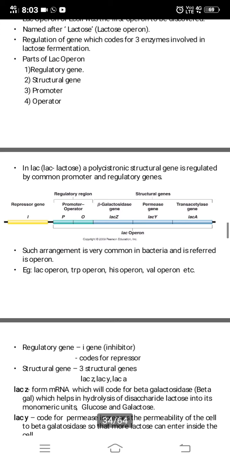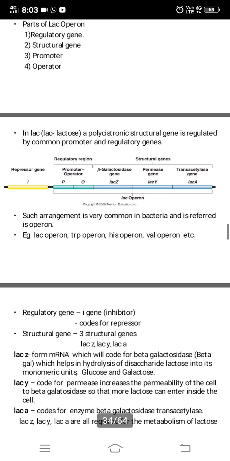Here again, as I told you, it is a polycistronic structural gene regulated by a common promoter and regulatory genes. This is very common in bacteria and is referred to as operon. Examples: lac operon, tryptophan operon, his operon, val operon, etc. The regulatory gene is the I gene, the inhibitor, and it codes for a repressor.